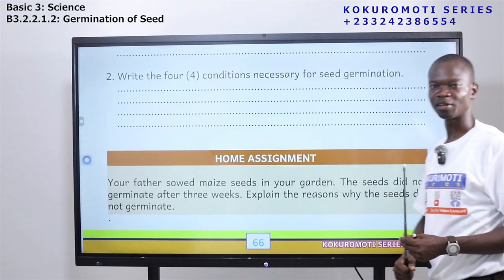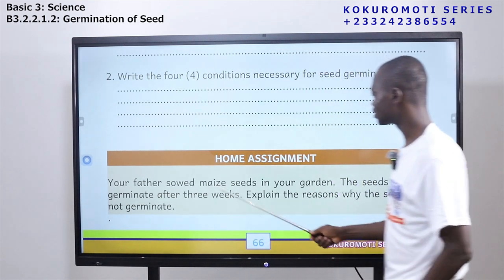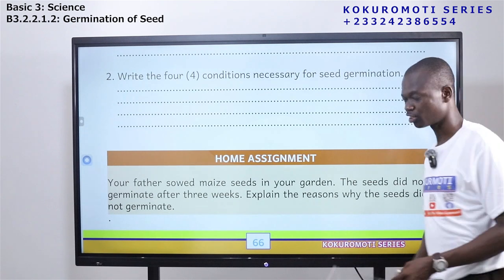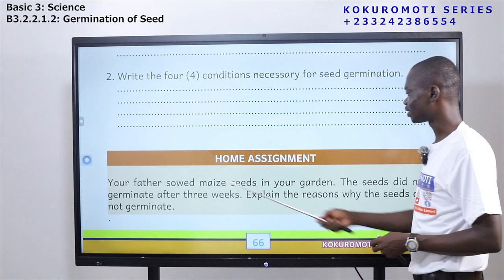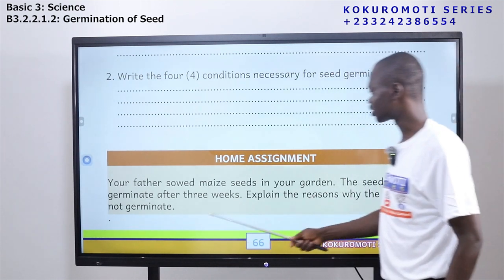Now let me read the home assignment and see how you answer it. Your father sowed maize seeds in your garden. You have a garden. Your father went there and sowed maize seed. The seeds did not germinate after 3 weeks.